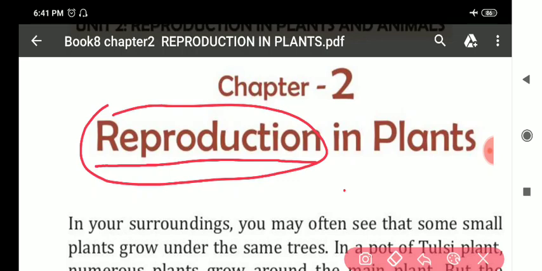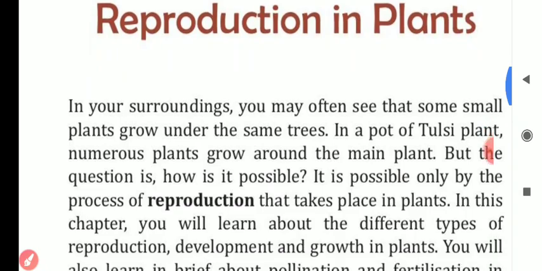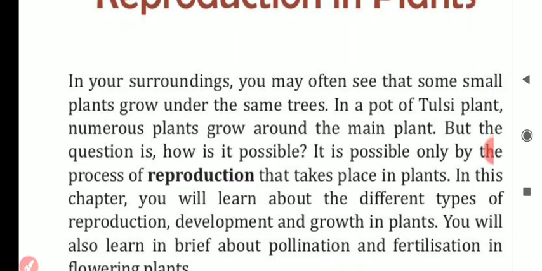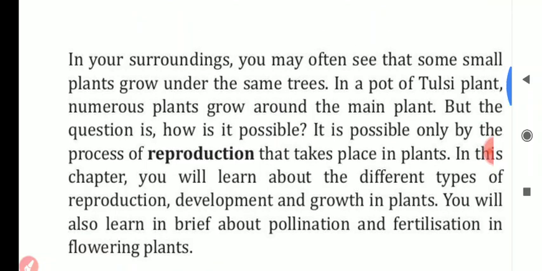Let us see this reproduction in plants in this chapter. Certain examples are being given here first. In all the plants, reproduction takes place. But, my dear students, in some plants, asexual reproduction takes place. In some other plants, sexual reproduction takes place. In this particular chapter, we will discuss both types of reproduction.